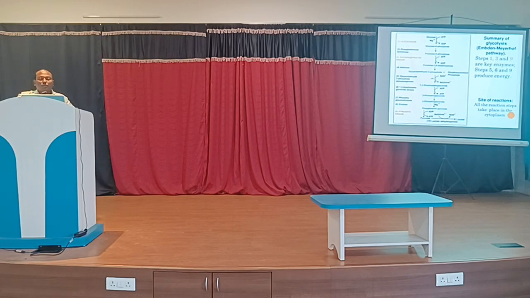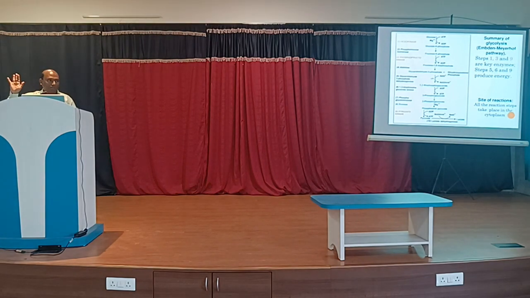Means with the end of the glycolysis cycle, with the help of substrate level phosphorylation, we will get 4 ATP, and with the help of oxidative phosphorylation, we will get 6 ATP. Means 6 plus 4, there is generation of 10 ATP, and there is utilization of 2 ATP in step number 1 as well as step number 3. Means with a single molecule of glucose entering aerobic glycolysis, finally we will get only 8 ATP.